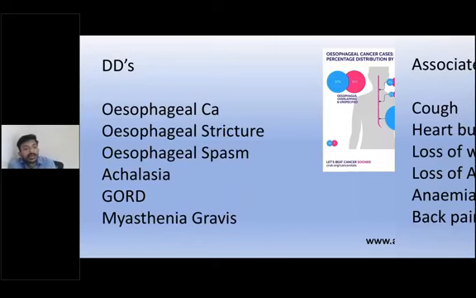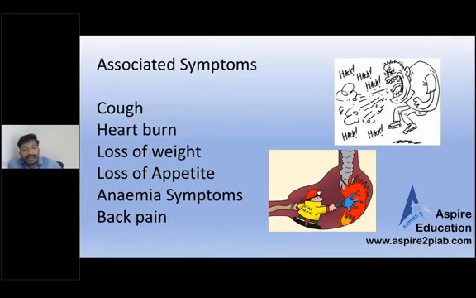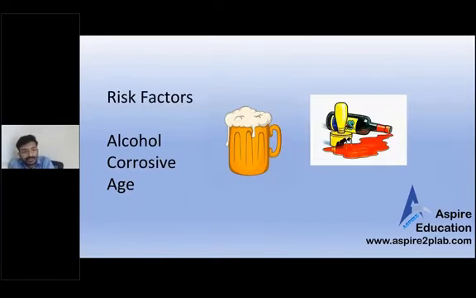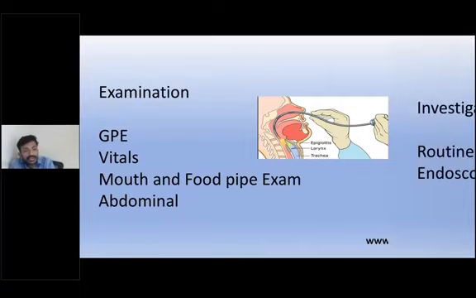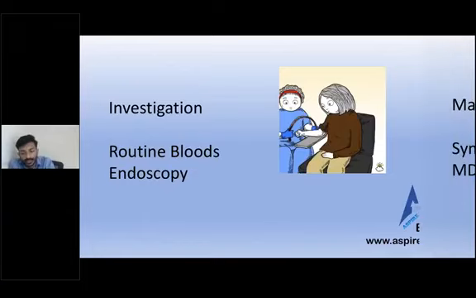Associated symptoms can be cough, heartburn, loss of weight, appetite, anemia symptoms, and back pain. Risk factors will be alcohol and corrosives, and of course age is again a risk factor that you don't have to ask, you already know that. Any corrosive ingestion or alcohol ingestion can lead to this. Examination is general physical examination, vitals, and we will examine the oral cavity, the mouth, and the food pipe, the esophagus, and abdominal examination. Investigation: routine bloods and endoscopy.